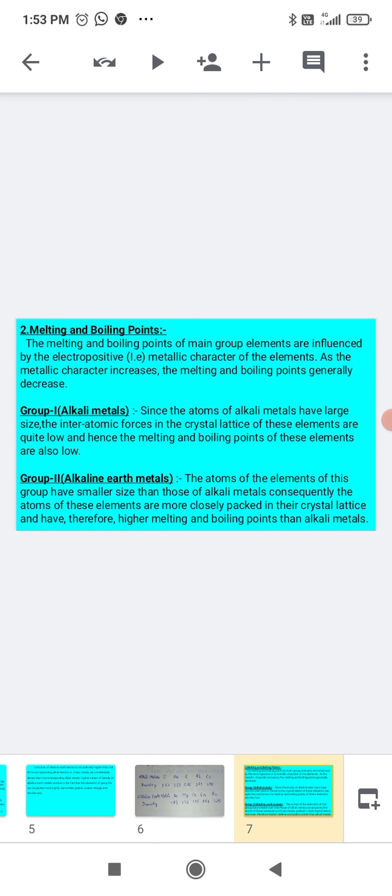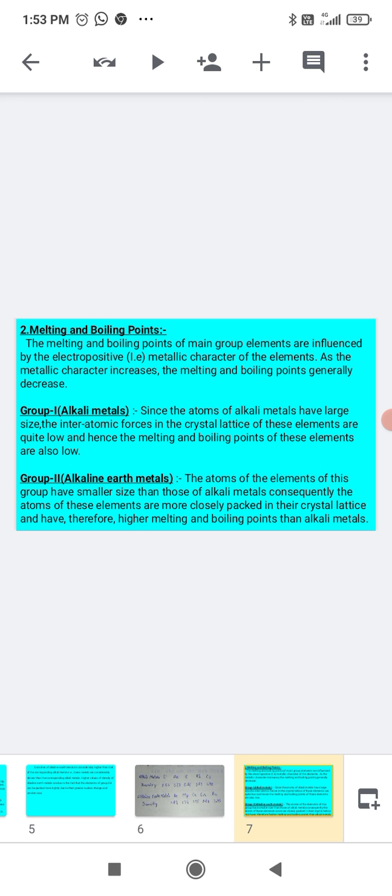Coming to the second property, melting and boiling points. Again, the melting and boiling points of main group elements are influenced by electropositive character, that is, metallic character of elements. As metallic character increases, melting and boiling point generally decrease. So you can see how this happens.